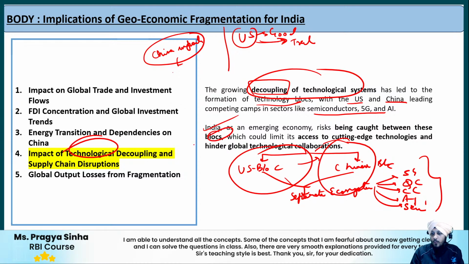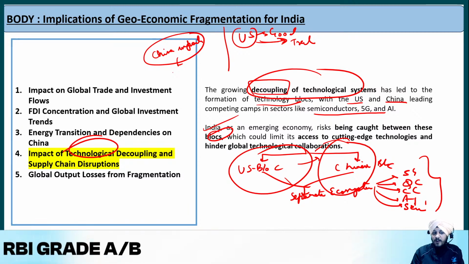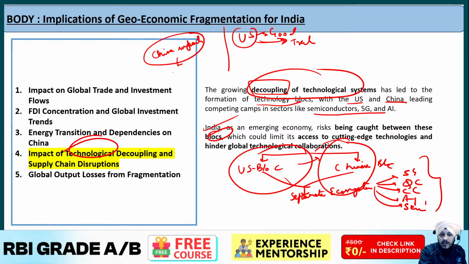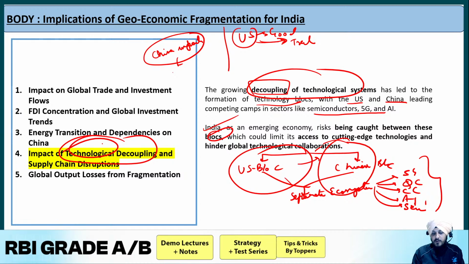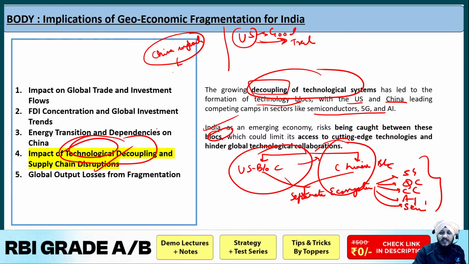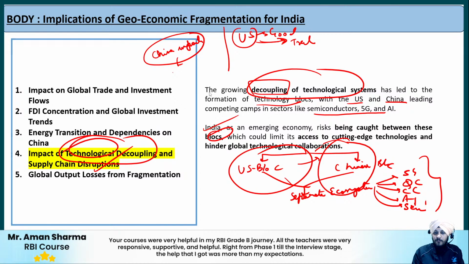So what we need to do is have our own domestic technological innovations, so that in the long run we become self-reliant, and we do not get hugely impacted by such technological decoupling, and we do not get impacted by such supply chain disruptions also. So this is something I would say could be the way forward for India in context to this challenge.